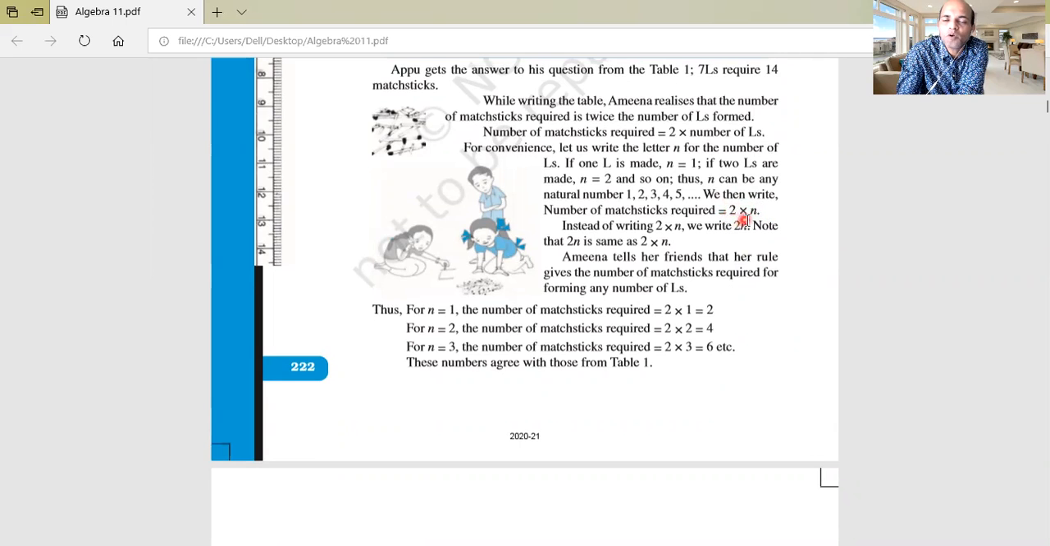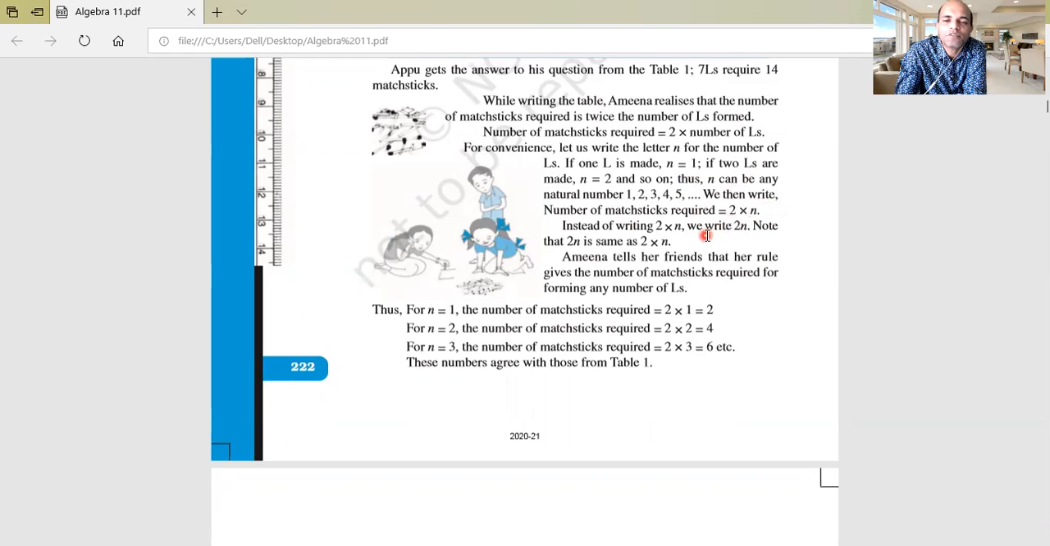So when we form an algebraic expression, we get two parts. One is constant and the other is variable. A constant is a number which never changes. 2 means its value is always 2. But how many Ls can be formed can be represented by a letter, n, basically written in small letters. So n's value can change. We can make 10 Ls, 50 Ls, 100, 1 lakh, it doesn't matter.